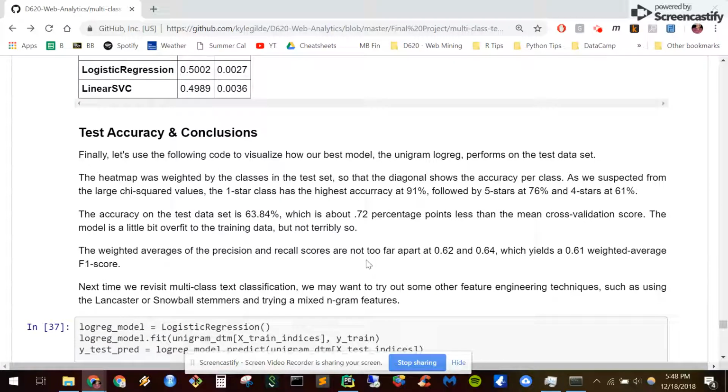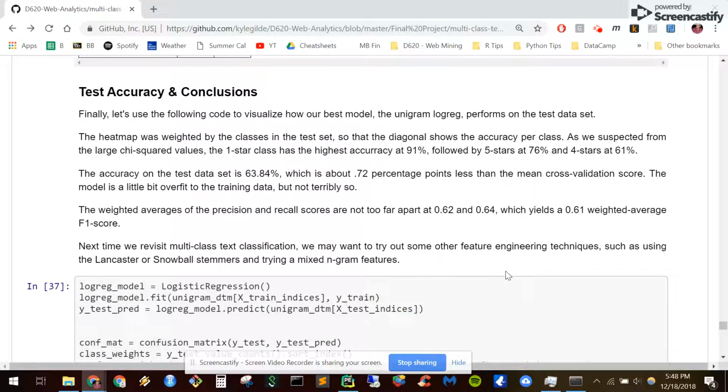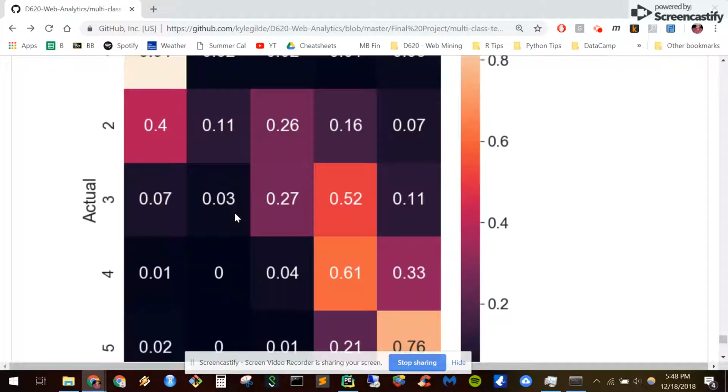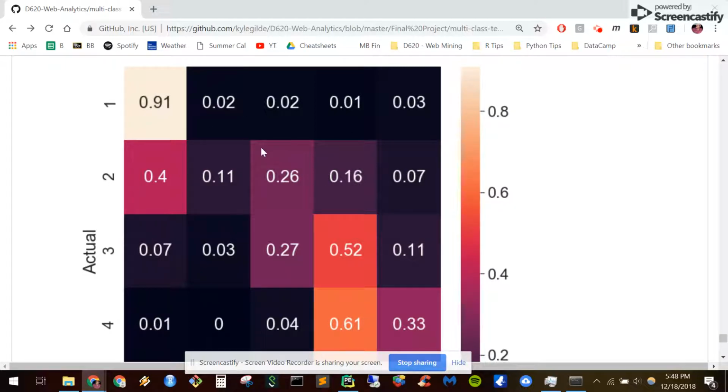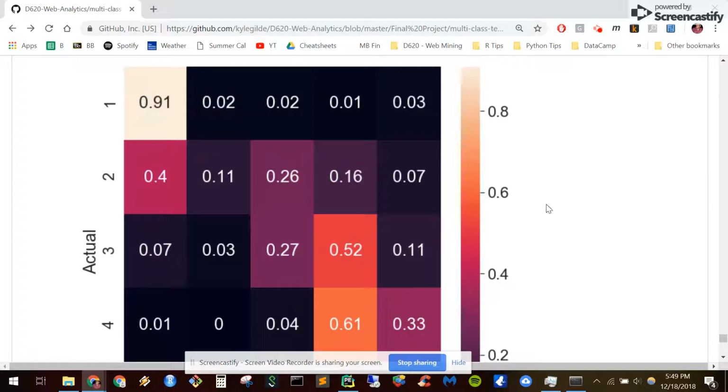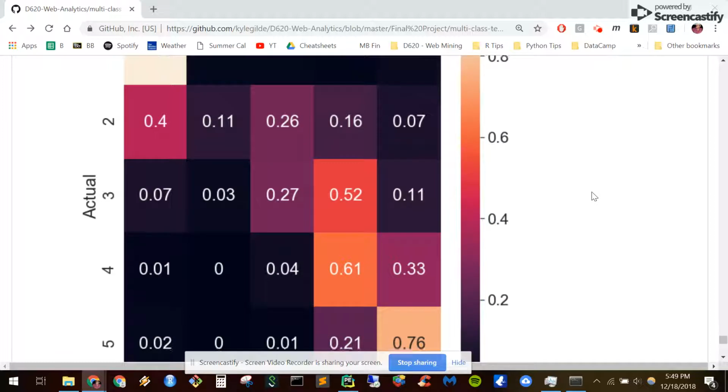So let's look at what we can conclude from this. Down here, this is a weighted heat map. We see that we were able to predict the 1-star class with a lot more accuracy than any of the other classes on the diagonal, followed by the 5-star and then the 4-star. So it seems like the ratings at the extremes of the classes are easier to predict.